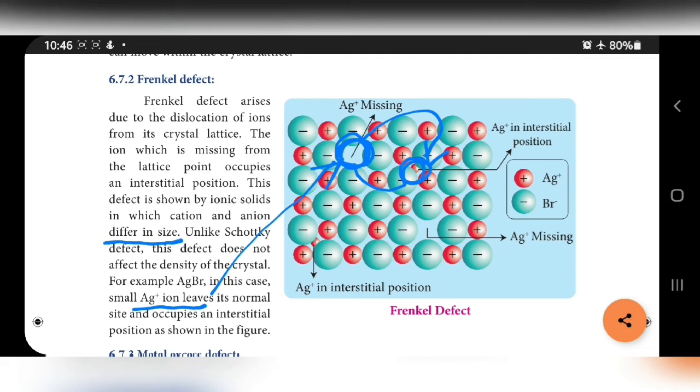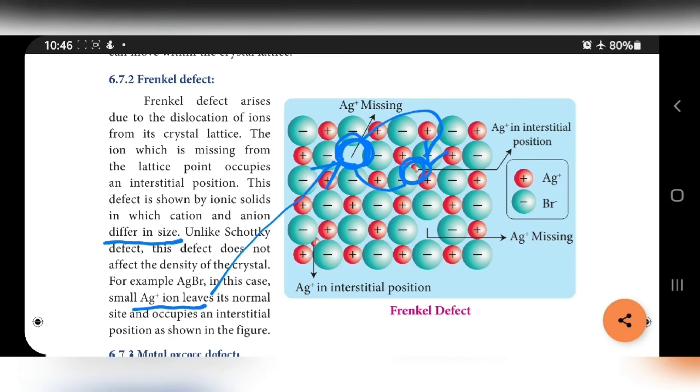Unlike Schottky defect, this does not affect the density. Schottky defect affects the density because atoms are missing, so density automatically decreases. But here no atom is missing, only dislocation takes place, so density won't be affected. Example AgBr, see this picture, that explanation is given here. In this picture, the Ag plus ion is missing from its lattice point and occupying another place, that is the interstitial space between the anions.